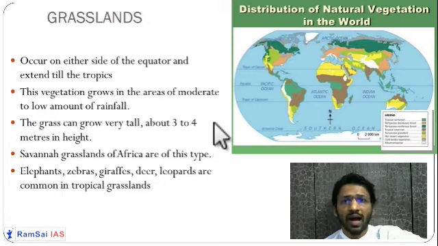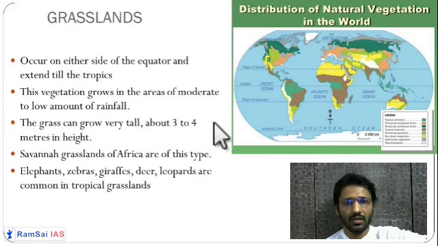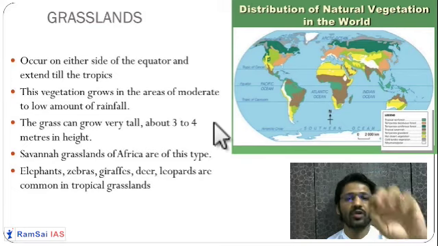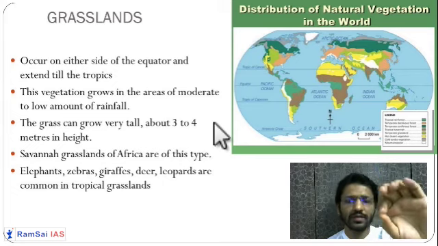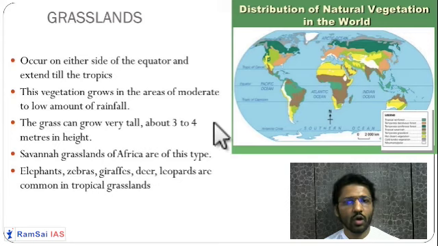Now, after this, let us go to the next type of vegetation called grassland. So the first type of vegetation was forest, where you have a good amount of rainfall and good quantity of trees. The next type of vegetation is grassland. So grassland means grasses are dominant. So grasses are of two types, tall grasses and short grasses. Where tall grasses are dominant, it is called a tropical grassland. And where short grasses are dominant, you will call it a temperate type of grassland.